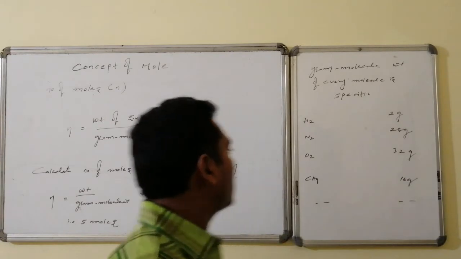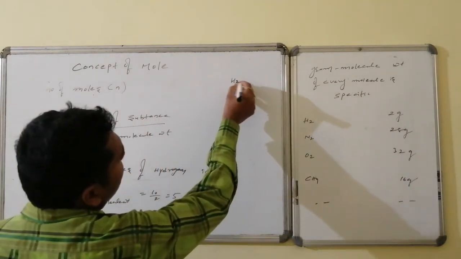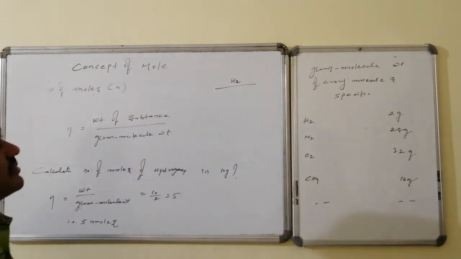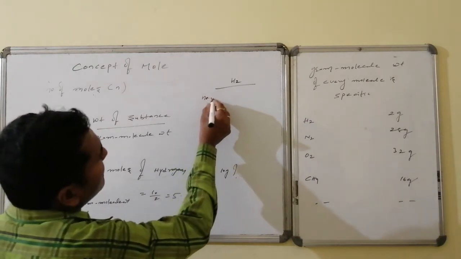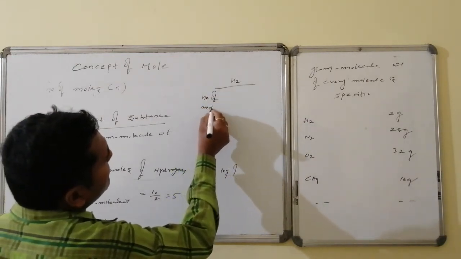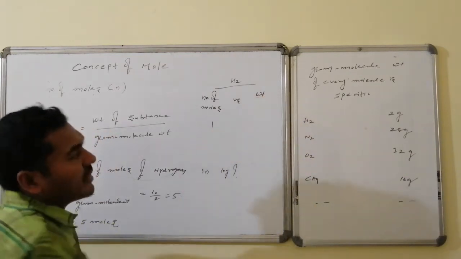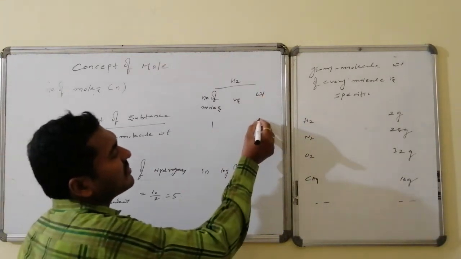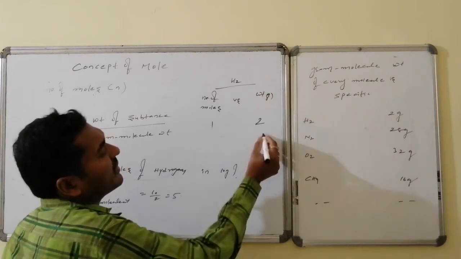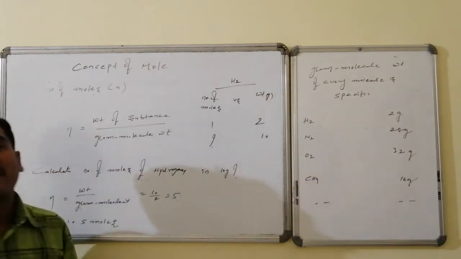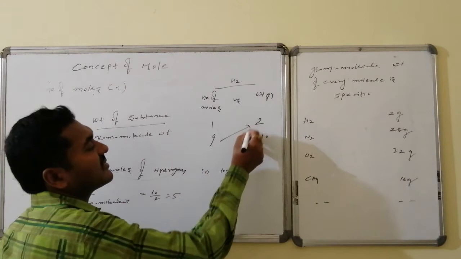Suppose in case of hydrogen, number of moles versus weight. If it is 1 mole, the corresponding weight is 2 grams. Whereas if it is 10 grams, how many moles are there? You do the cross multiplication.